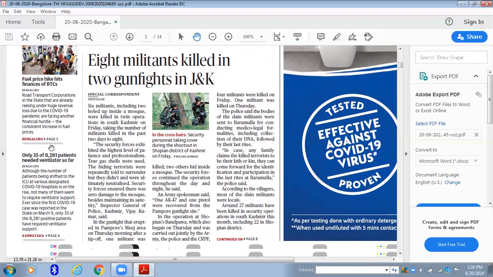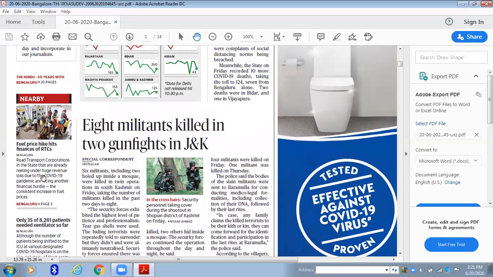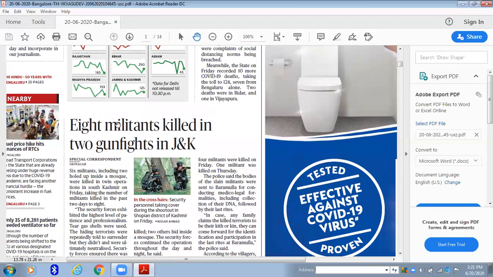Now again, moving on. Only 35% of some patients need ventilators. Again, this is a reporting question. Always I tell you, whether it may be political questions or with respect to issue questions, if they are just reporting, you can straight away skip them. Okay. Now move to the next article.